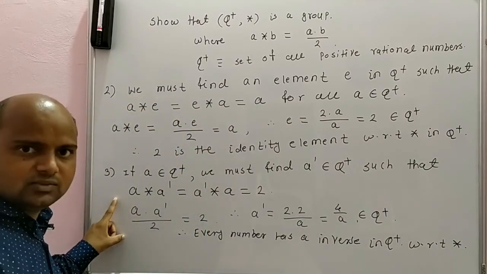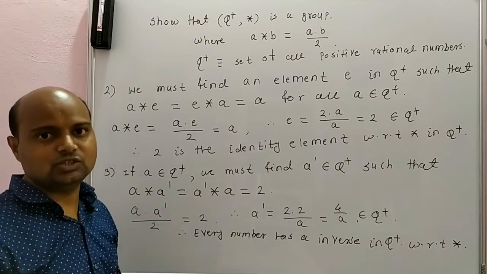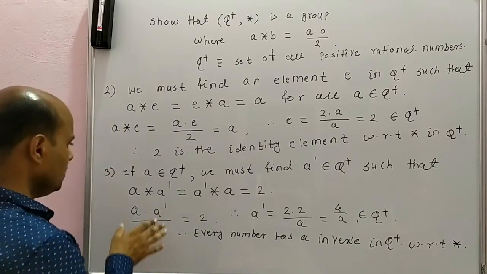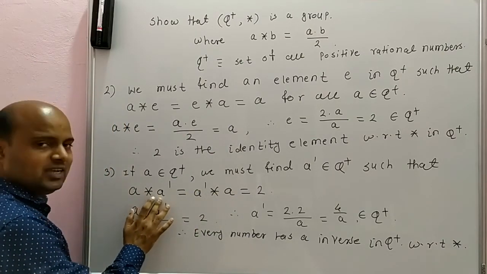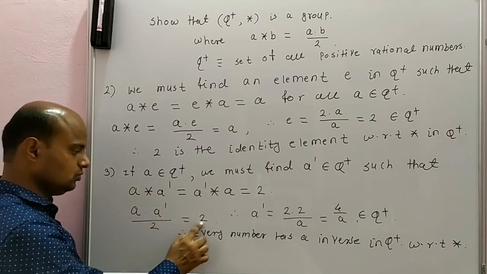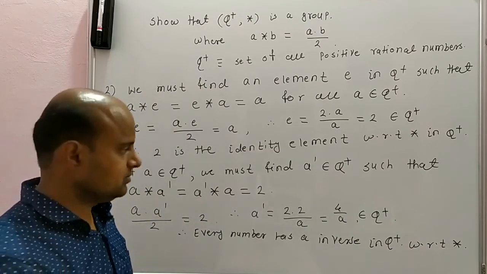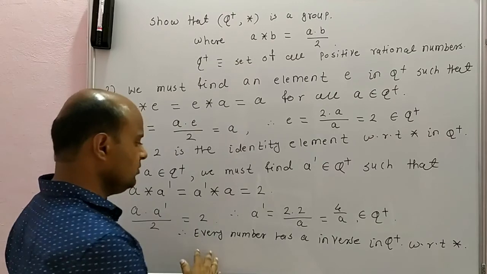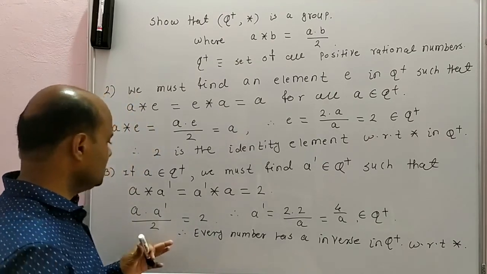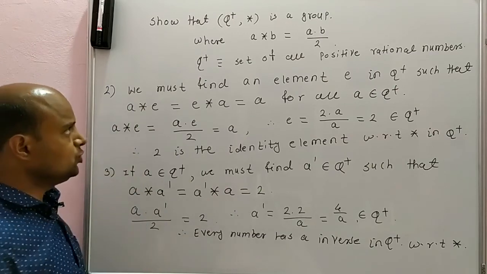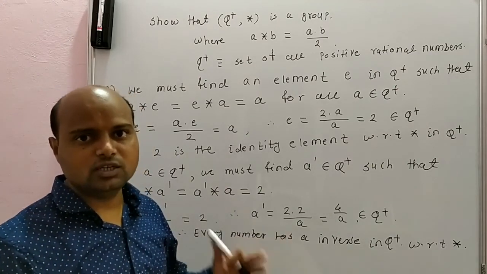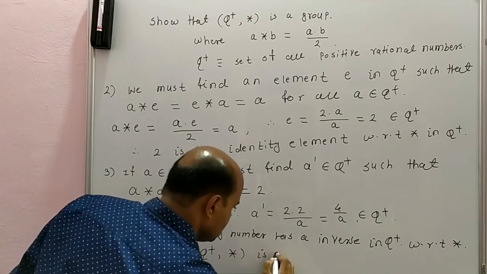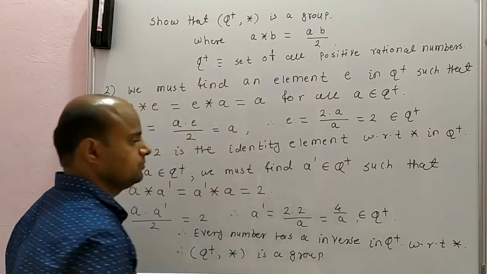So just let me explain the third condition. If I take any element A in Q plus, we must find A dash in Q plus such that A star A dash is equal to A dash star A is equal to 2. So from this equation, just apply star to A and A dash. You will have A into A dash by 2. This is equal to 2. From this, A dash is what? 4 by A. And A is non-zero, therefore 4 by A is in Q plus. And we have taken A to be arbitrary number. Therefore, every number has an inverse in Q plus with respect to star. Therefore, third condition is also satisfied. Hence, Q plus with binary operation star satisfies all three conditions of a group. Therefore, Q plus under binary operation star is a group. Thank you.